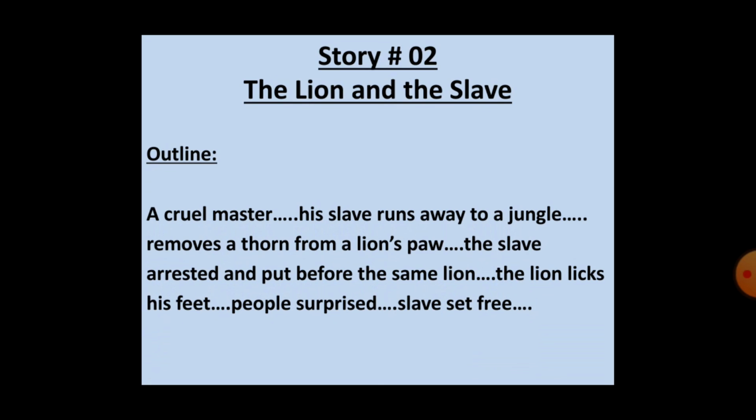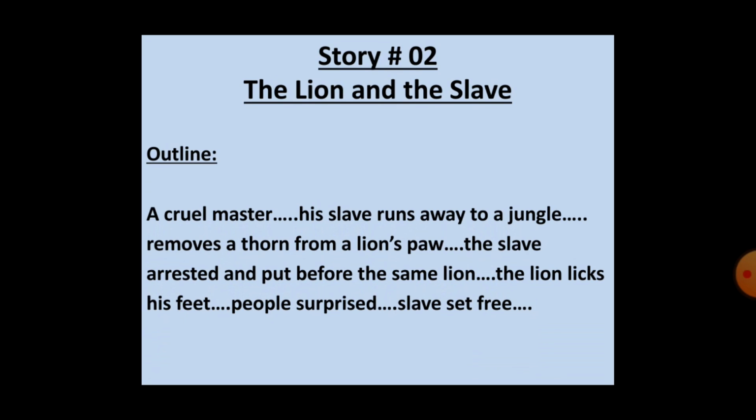So here again the story starts, and this story tells that a cruel man had a slave whom he treated very harshly. Harshly means very roughly, in a very bad manner. Being sick of his master, the slave ran away to a jungle and began to live in a cave. One day he heard a lion roaring near his cave. First he was terribly frightened, but soon he noticed that the lion had a thorn in his paw. He made bold, went near the lion and pulled out the thorn. The lion licked his hand and went away.